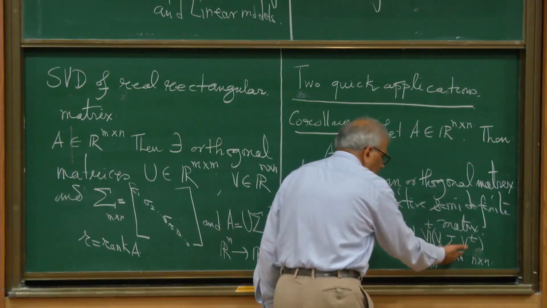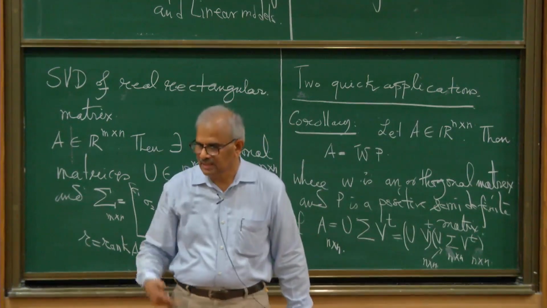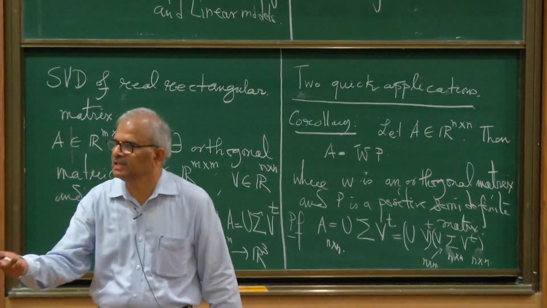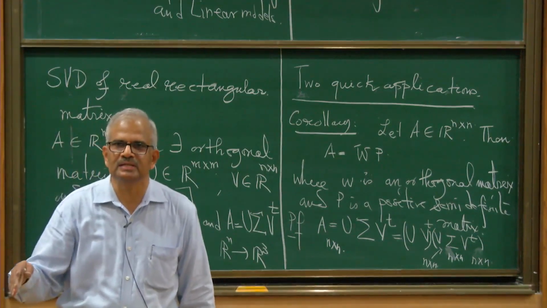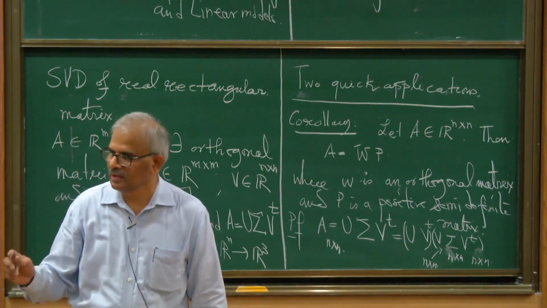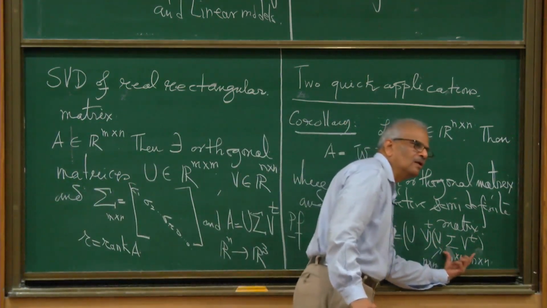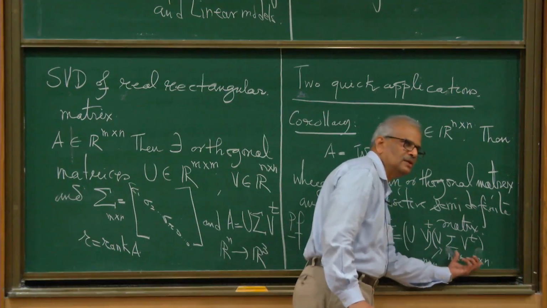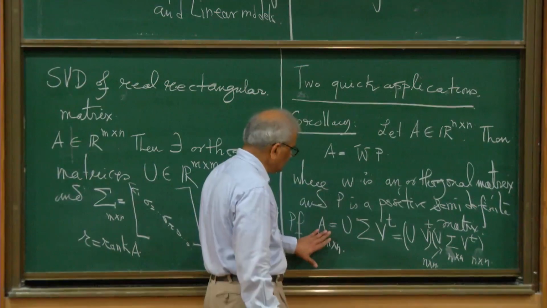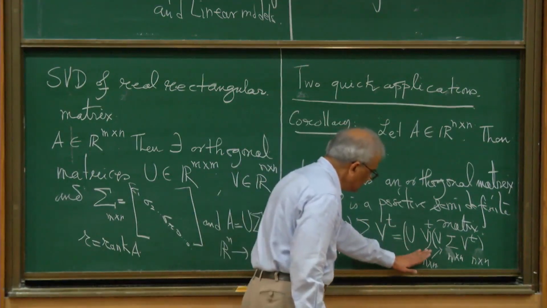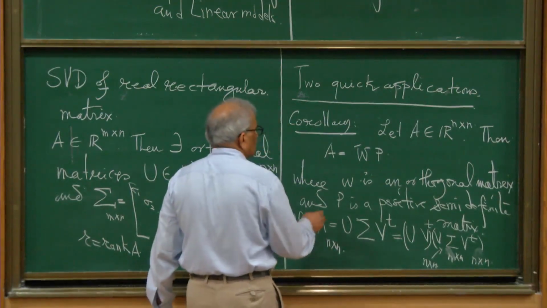So since the eigenvalues are non-negative, this is a positive semi-definite matrix. That's a characterization: positive definite matrices are those where all eigenvalues are positive, and positive semi-definite matrices are those where all eigenvalues are non-negative. The eigenvalues of this matrix are all non-negative because they are sigma 1, sigma 2, sigma r, 0, 0, 0. So we have factorized any square real matrix as a product of an orthogonal matrix and a positive semi-definite matrix. This is called polar decomposition.